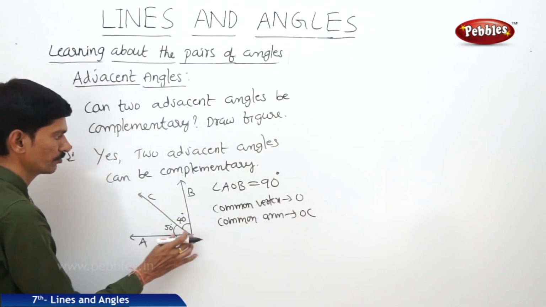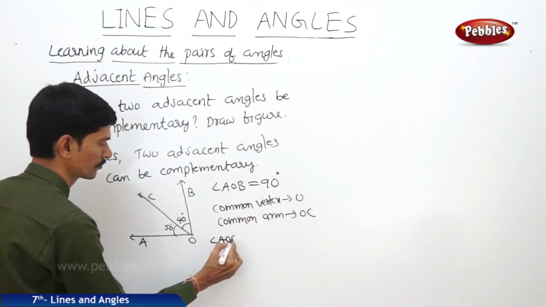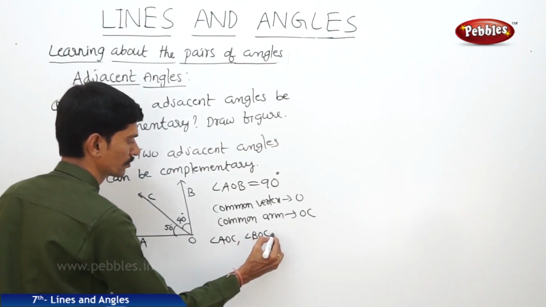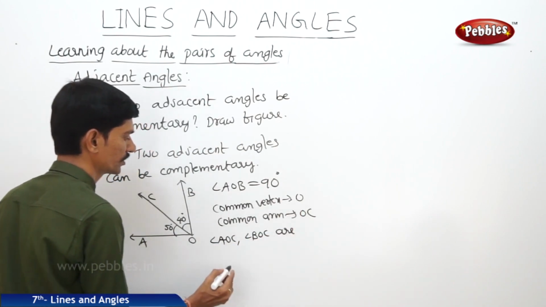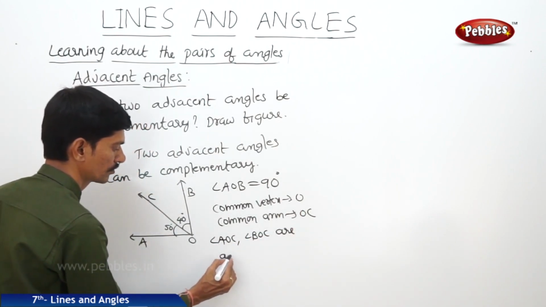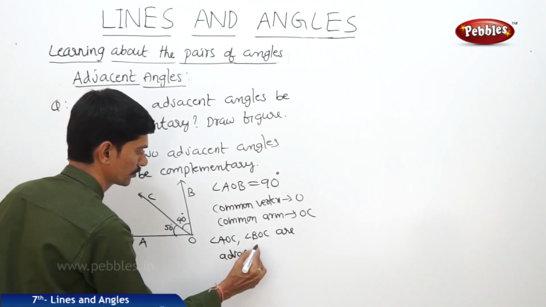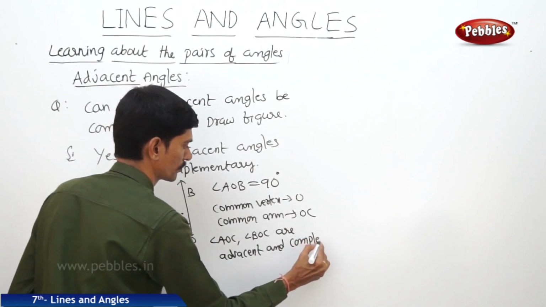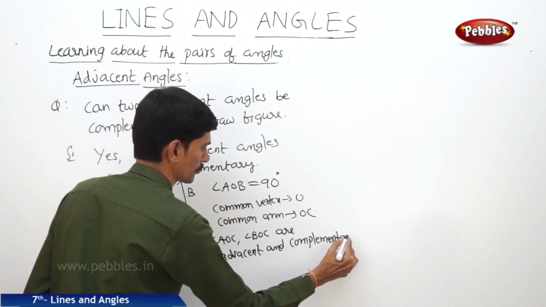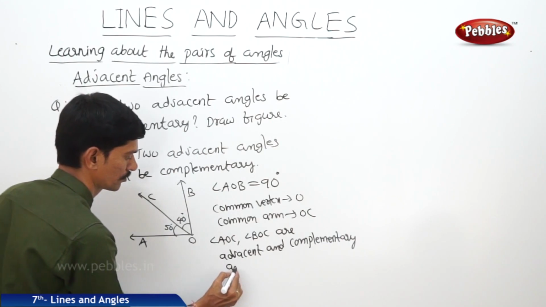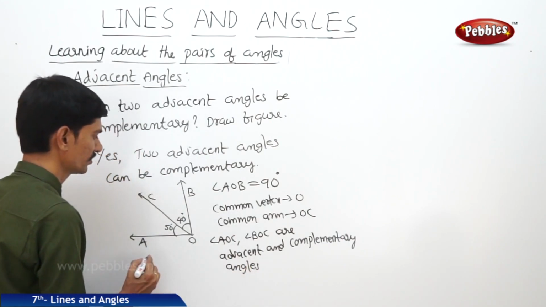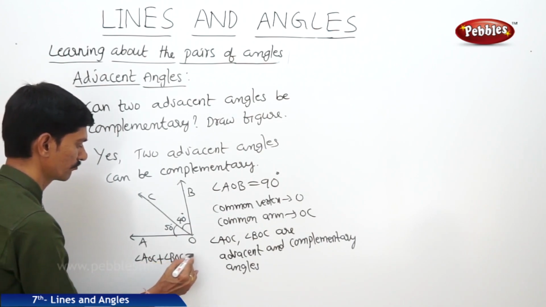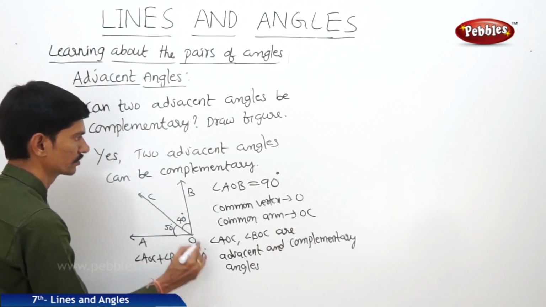So the angles AOC and BOC are complementary angles, adjacent and complementary angles, since angle AOC plus angle BOC equals 90 degrees.